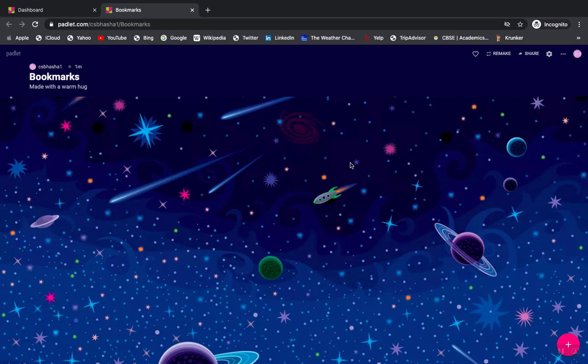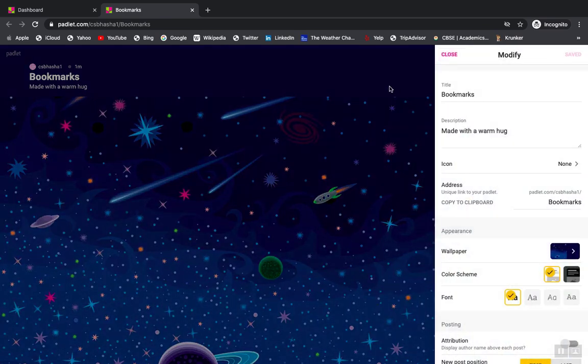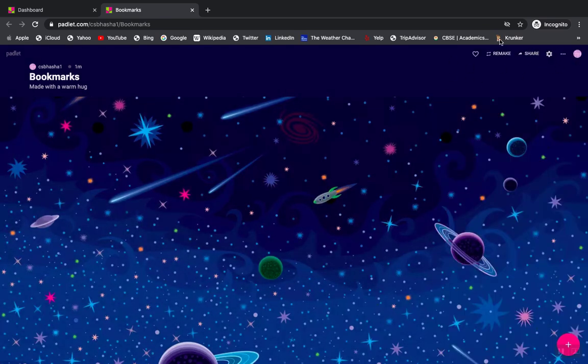What are the options that I can have? First of all, I have to see what exactly my need is. I need to communicate with my colleagues through my data or screen, or whatever information I have. Secondly, I need to communicate with my students also. So say, for example, if I'm a maths teacher, you can just see everything on this right side, and you can see the name of the first Padlet is bookmark with some nice description which you would like to change.